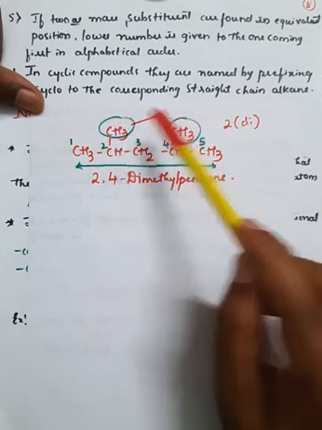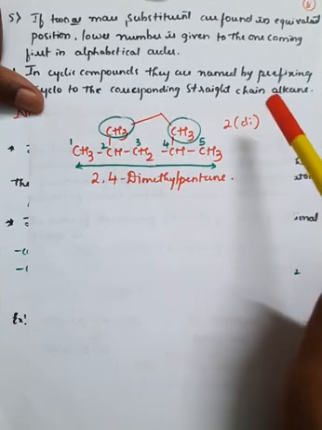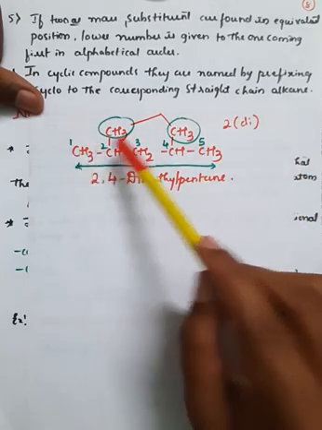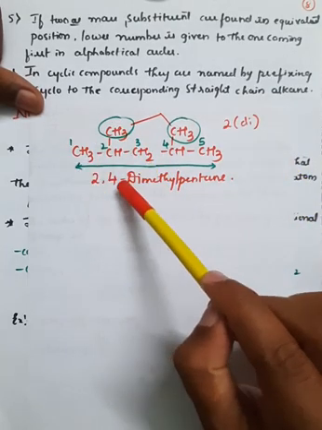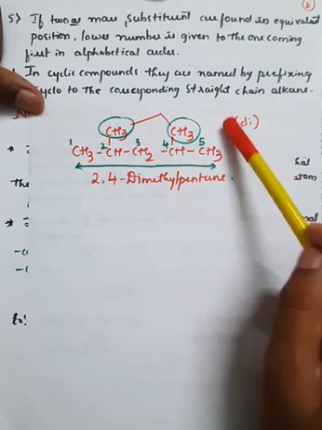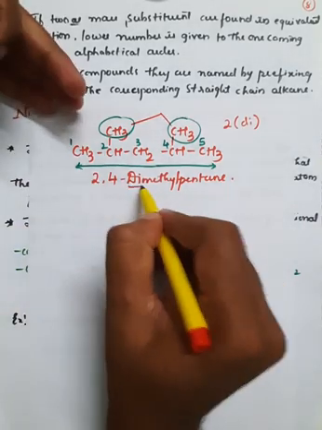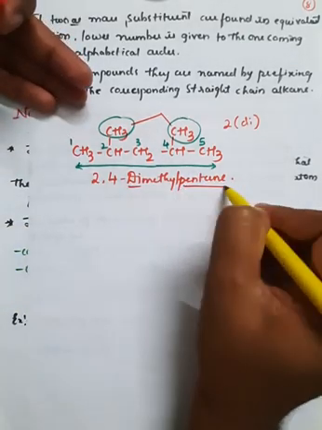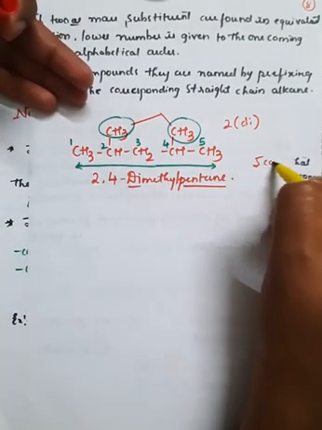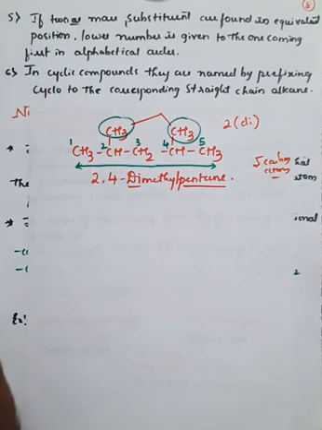So there are two CH3 groups and we cannot use 2, we must use di according to the third rule and the fourth rule. And here, the second and fourth positions are mentioned with commas, and there are two methyl groups, therefore I have used the term dimethyl pentane, because it consists of 5 carbon atoms, so it is called pentane.